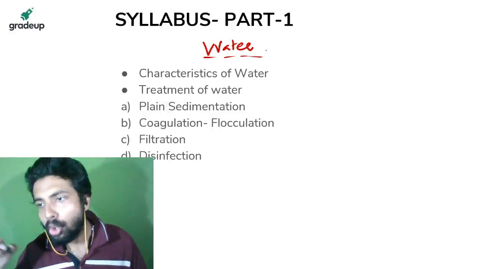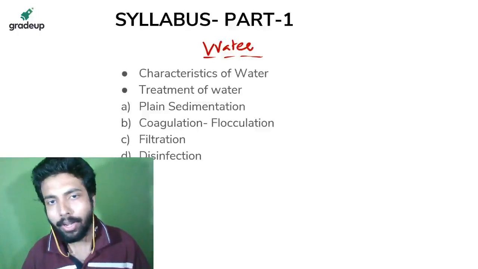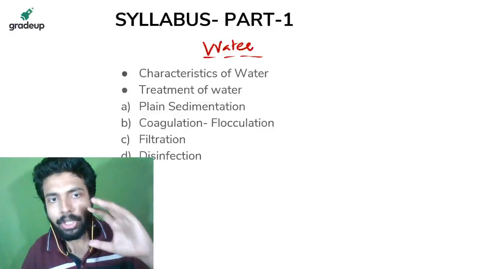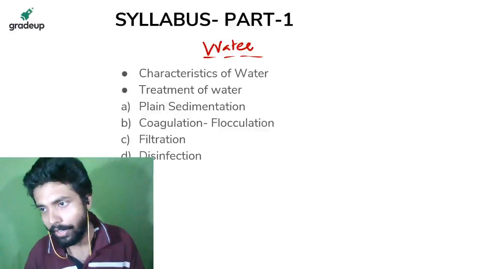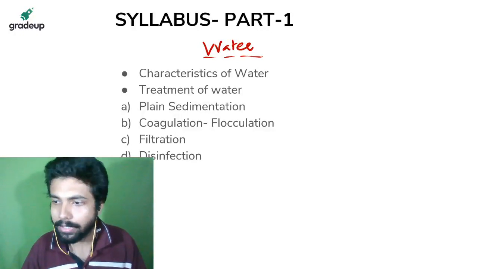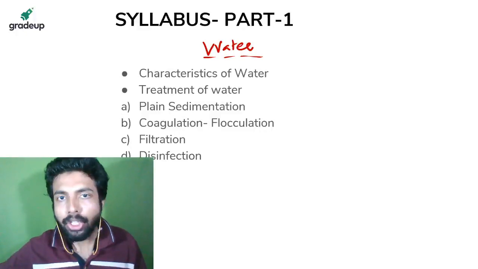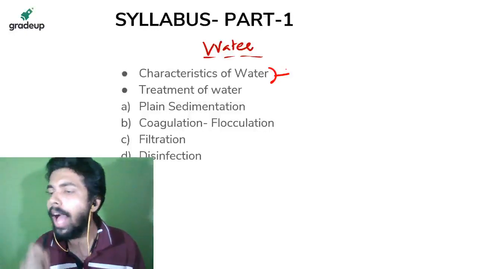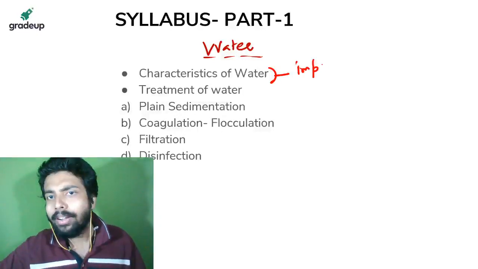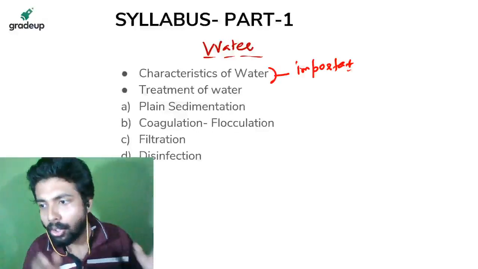So in the water part, whatever the syllabus is: characteristics of water, treatment of water, plain sedimentation and the treatment parts, basically under treatment, plain sedimentation, coagulation, flocculation, filtration, disinfection. Out of this, if I say above 10 marks, then characteristics of water is highly important. I am saying it judging from the past questions.